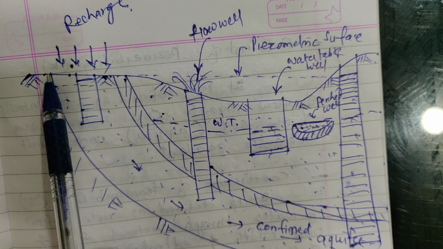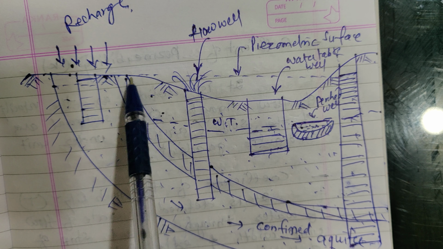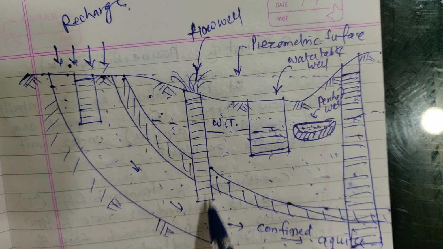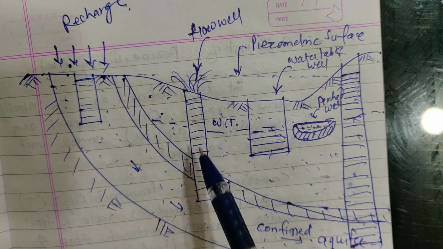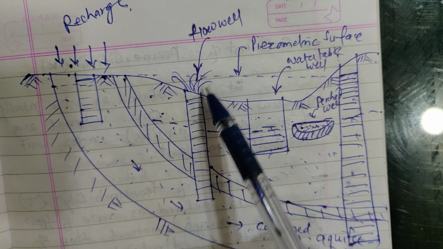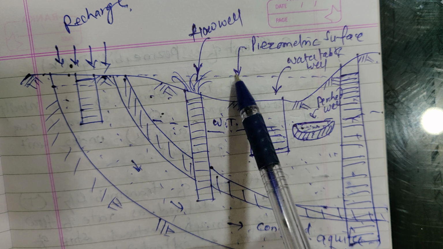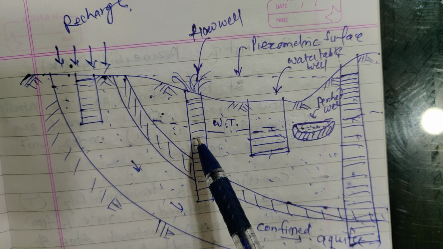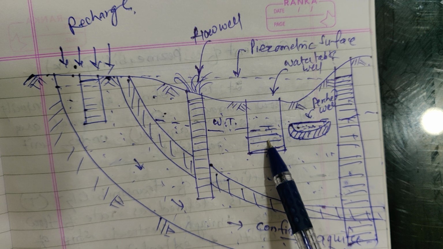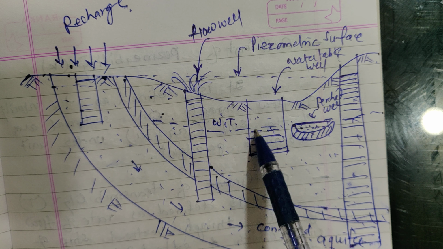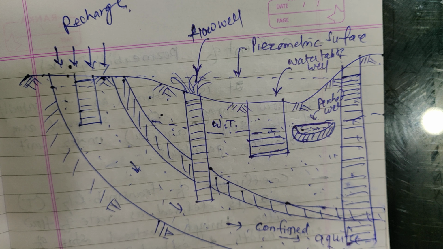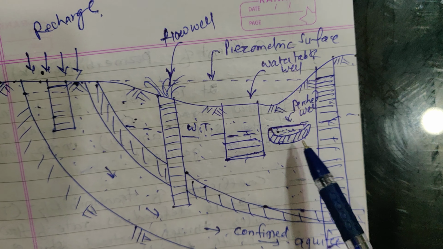Now here, what is the piezometric head? When this is totally saturated, this shows the piezometric head. If we drill a well here, this well will take water from this confined aquifer, and that's why the water will come out like this up to a piezometric head. Such type of well is known as a flow well. This well is known as a water table well, as here the water table level will be the same, and this is simply a well. This is a perched aquifer.